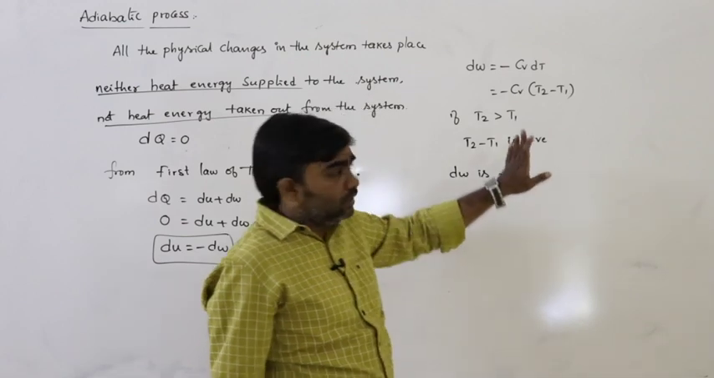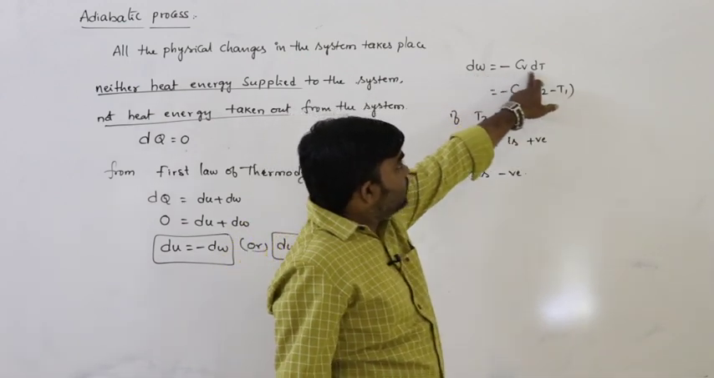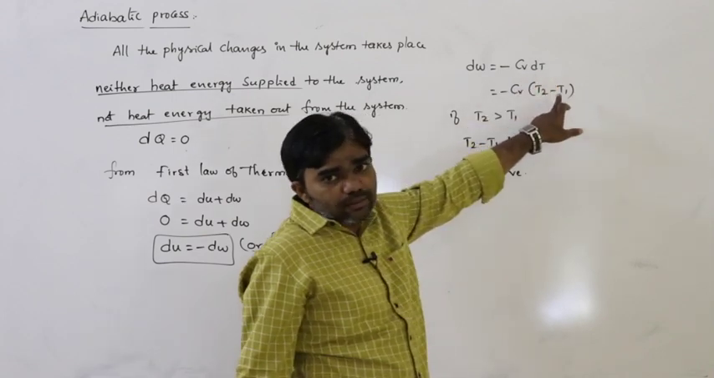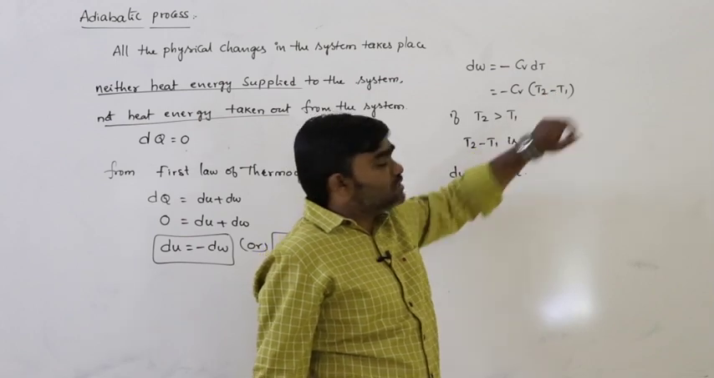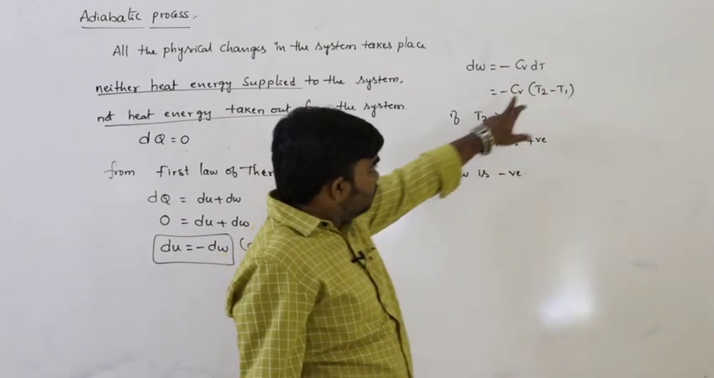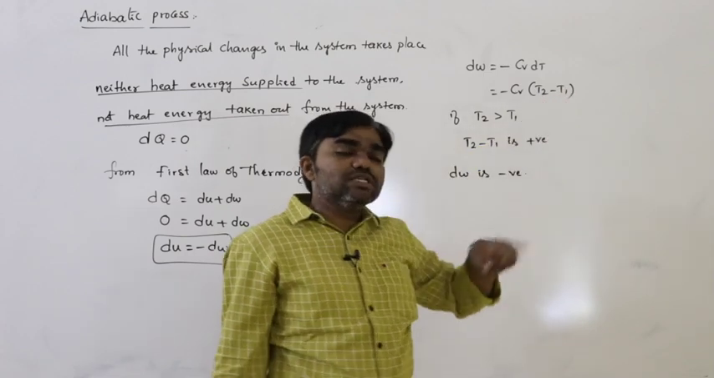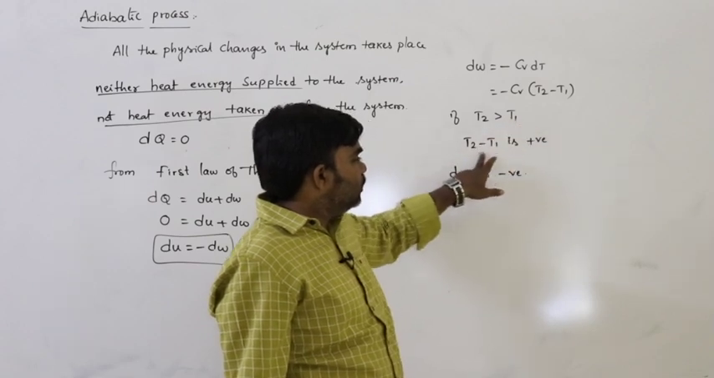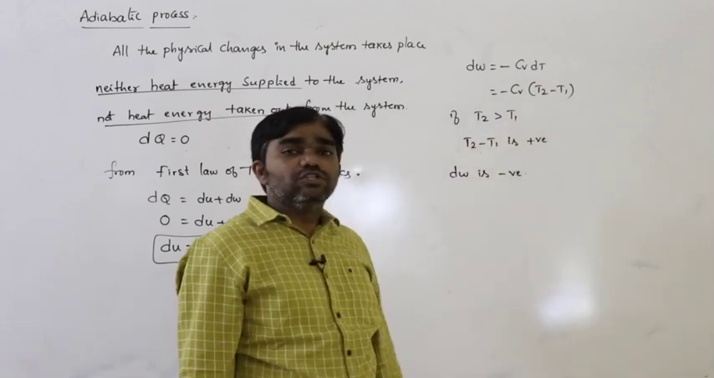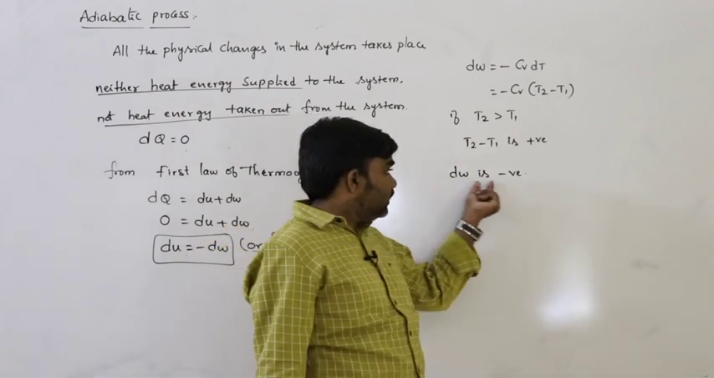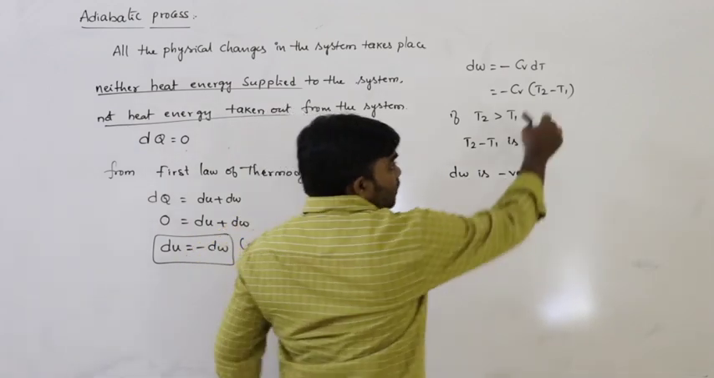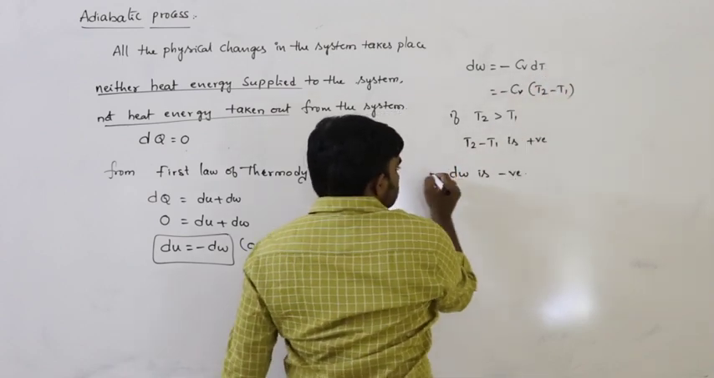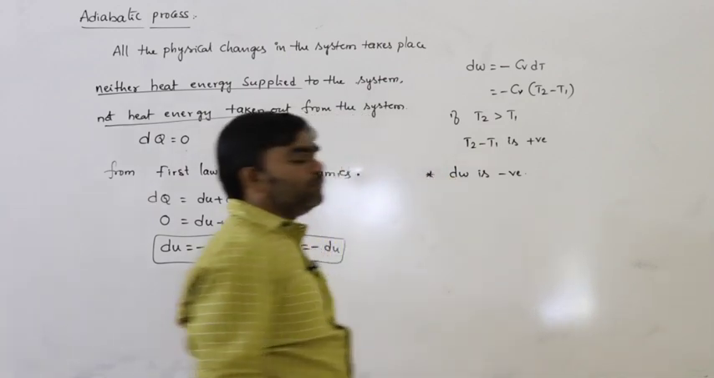So, very important point here: dw is equal to minus Cv dT. dT in the sense we must write T2 minus T1, the change in temperature. So if the final temperature is greater than the initial temperature, T2 is greater than T1, then T2 minus T1 is positive. Therefore dw is negative, because this term is positive and positive into negative becomes negative.